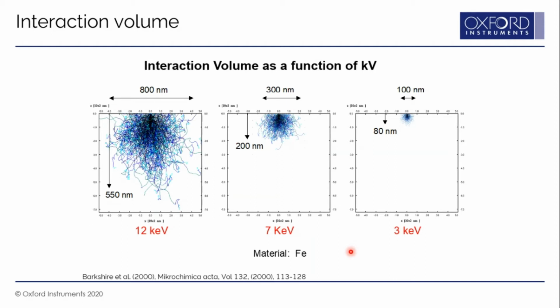So the best condition to achieve the best spatial resolution of analysis is to use 3 kV as the accelerating voltage. Then your analysis resolution is much better compared to 7 kV and 12 kV. And how does it result in your imaging information?